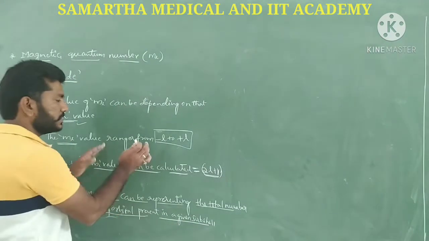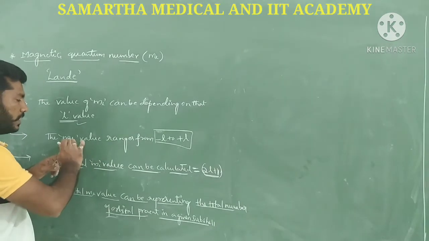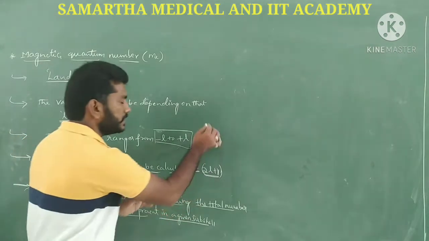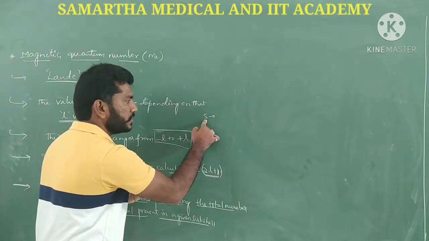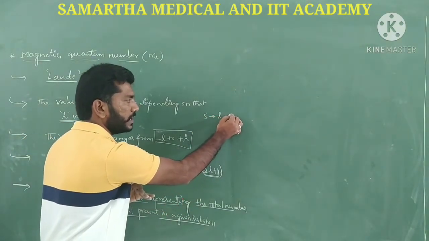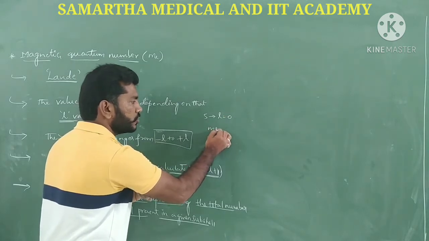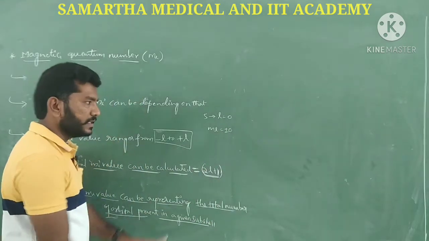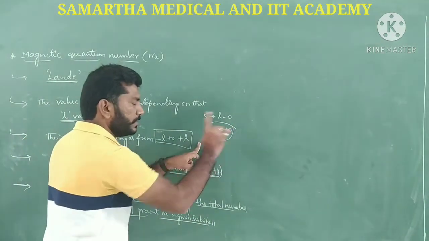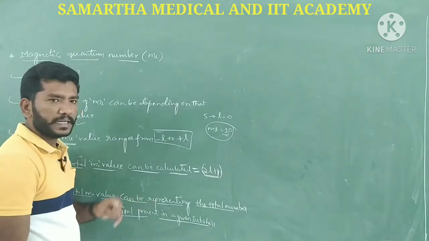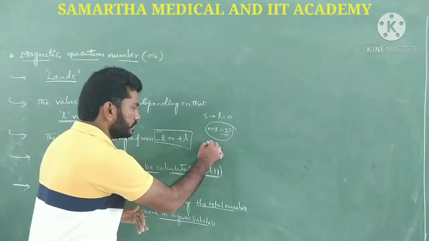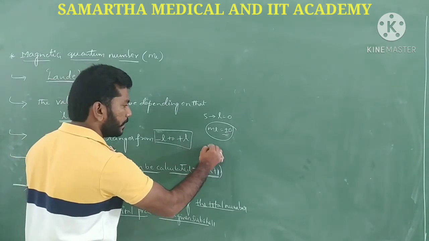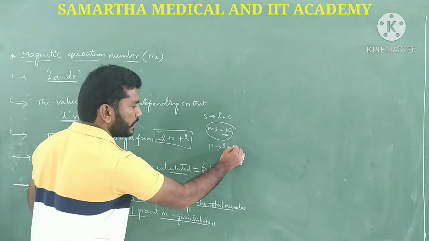Just go with this formula: the ml value ranges from minus L to plus L. Suppose I have an s orbital. What will be the L value of s? 0. So the ml value is plus or minus 0, which means only one orbital in that s subshell. Again, for the p orbital the L value is 1.